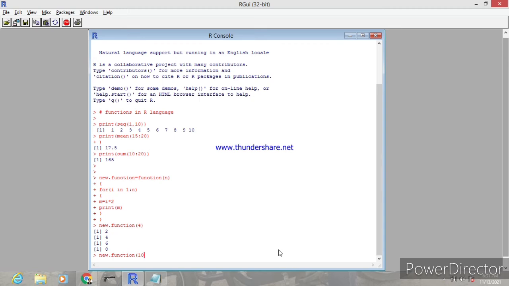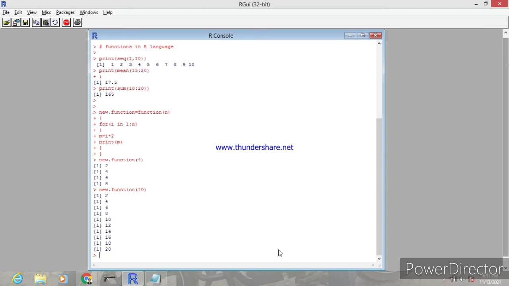Similarly, to print 10 values, type new dot function open brace 10. You get 10 numbers as a result: 2 4 6 8 10 12 14 16 18 and 20. Okay, now we can see